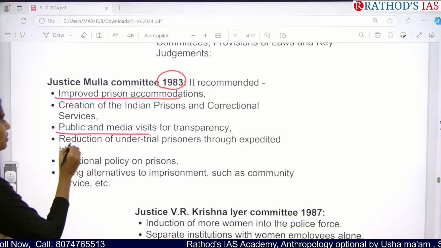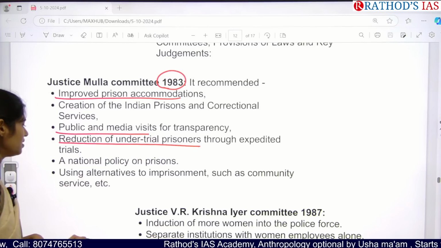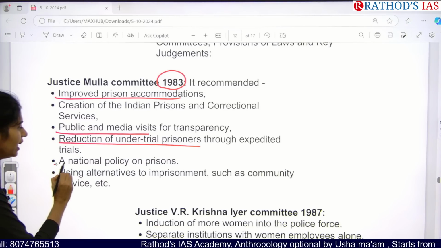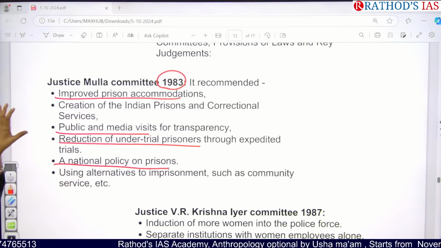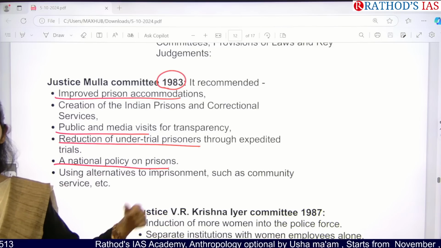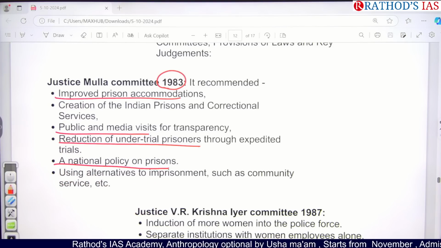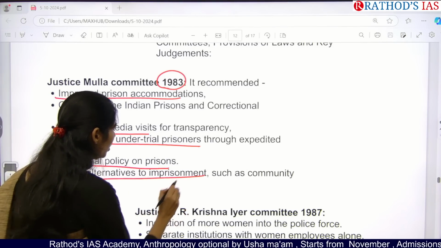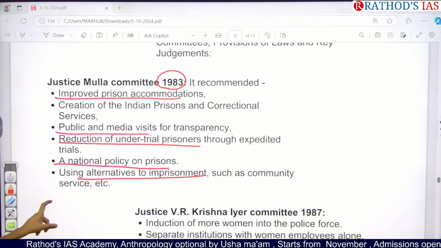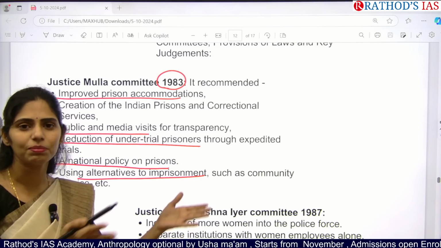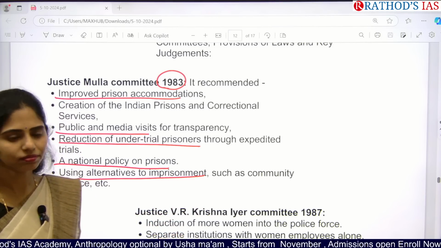And next, we have to reduce the number of undertrial prisoners, and we have to get a national policy on prisons. So after this committee's recommendations, we came up with the national policy on prisons. And next, we have to use alternatives to imprisonment, like community service, etc., rather than keeping them in jail and feeding them.